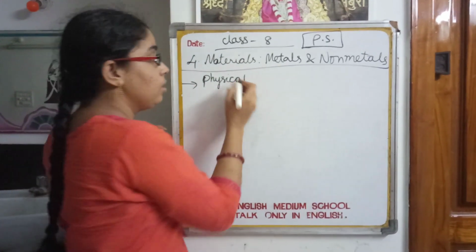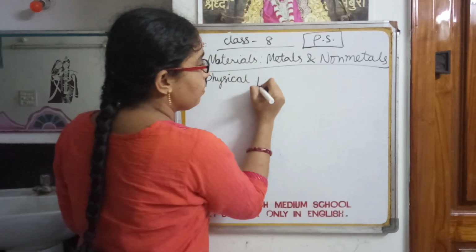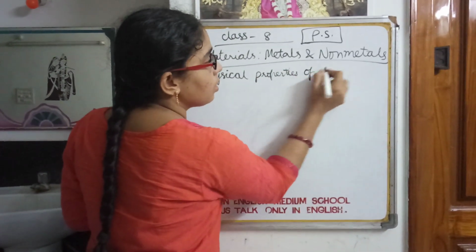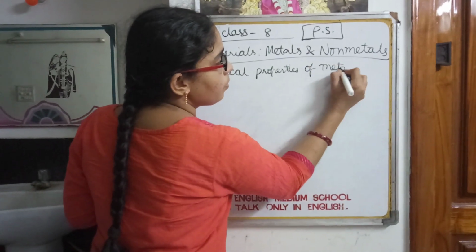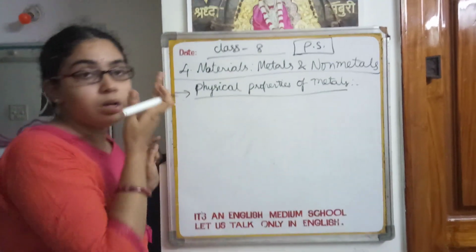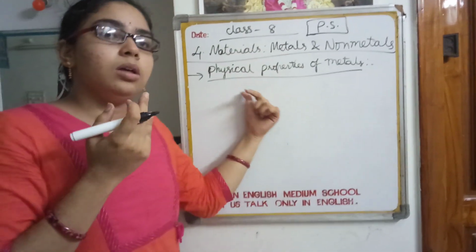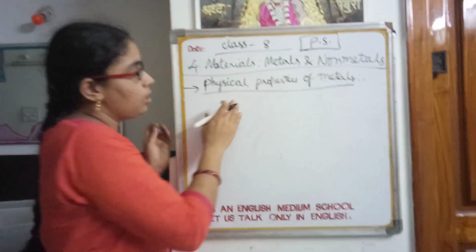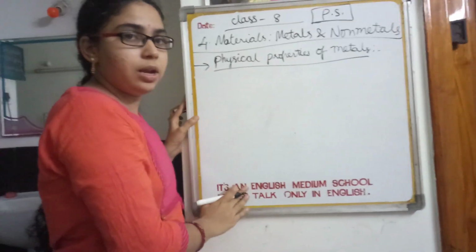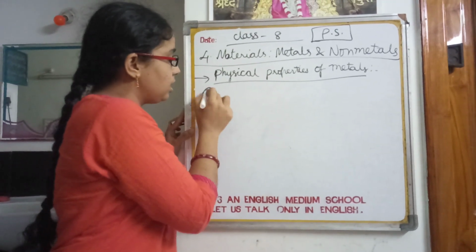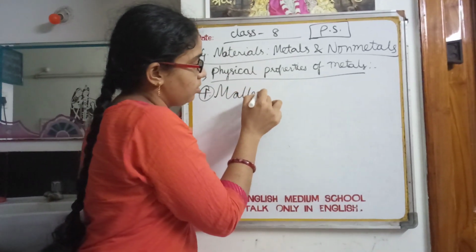First I am going to explain the physical properties of metals. First I am going to give you the list of the names of the physical properties of metals. After that I shall define and explain those. The first property is malleability.